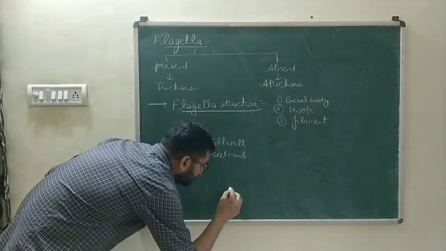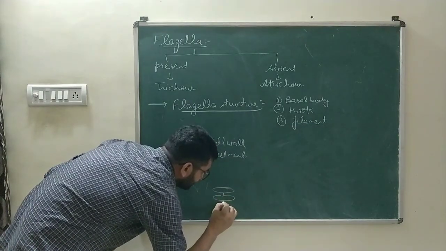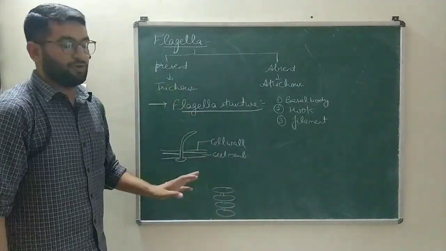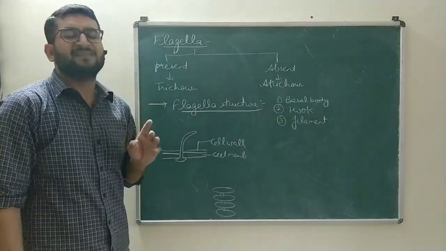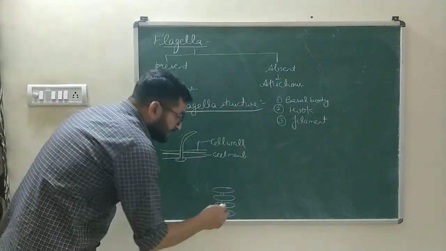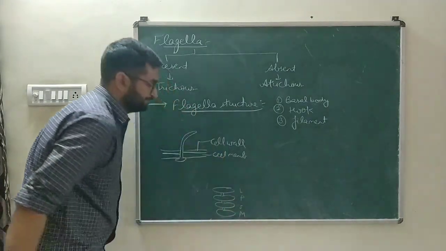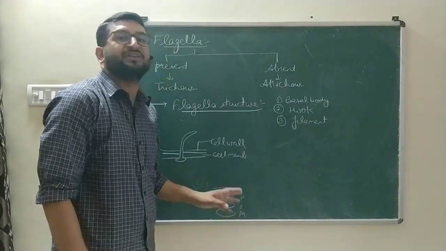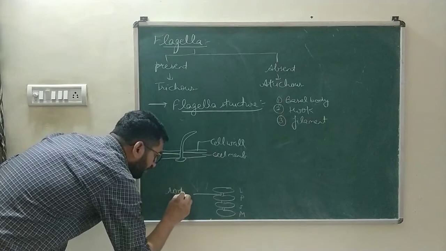This basal body is composed of 4 rings, which are attached with each other by the help of a rod. In gram-positive bacteria, these rings are only 2, and in gram-negative bacteria, the 4 rings are present. These rings are named as L, P, S, and M. In gram-negative, all the 4 are present, and in gram-positive, only S and M ring is present. These rings are attached with each other by rod.